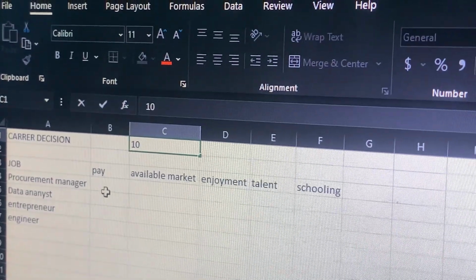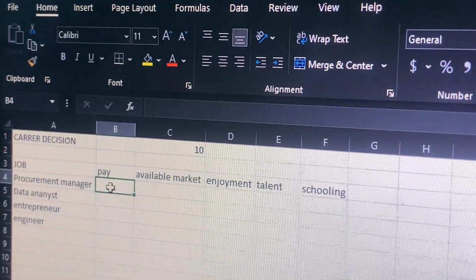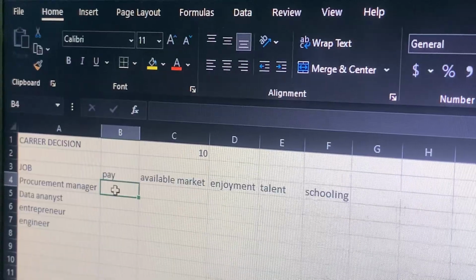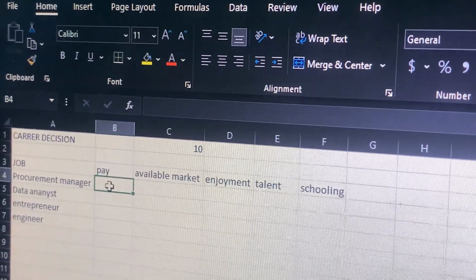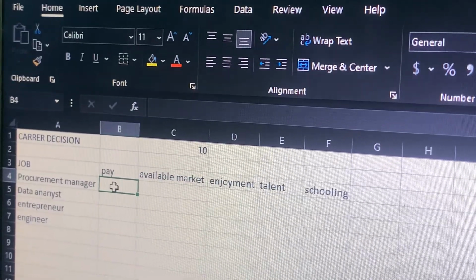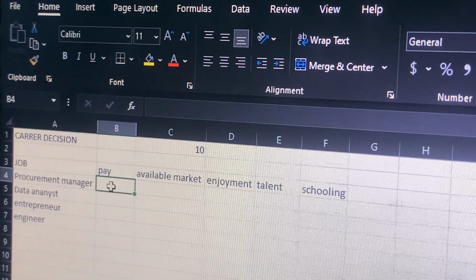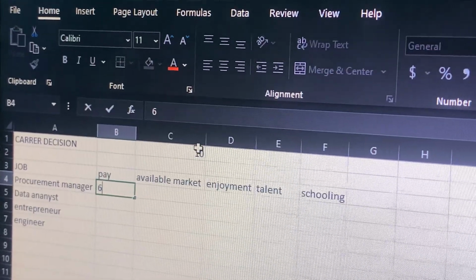So let's start with the payment of a procurement manager. Now in Ghana, what is the typical range of payment that a procurement manager would get? Through my findings, I would say that they get a medium salary. So I will give it a rate of 6. It will get a 6 out of 10.